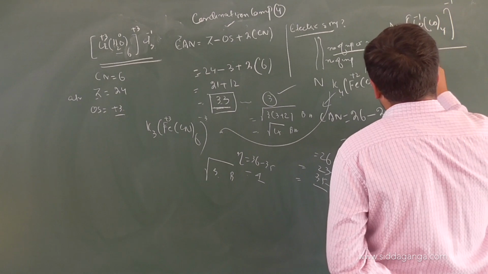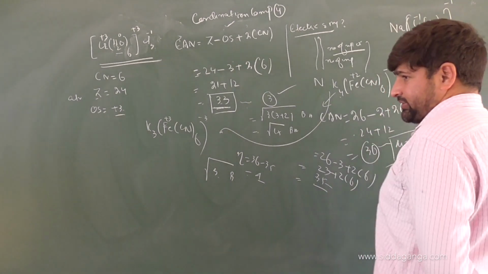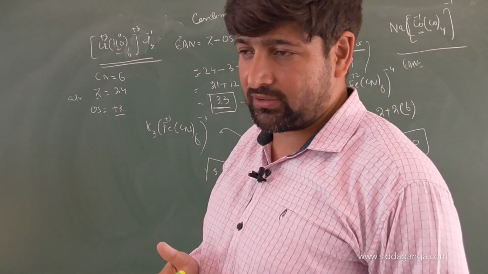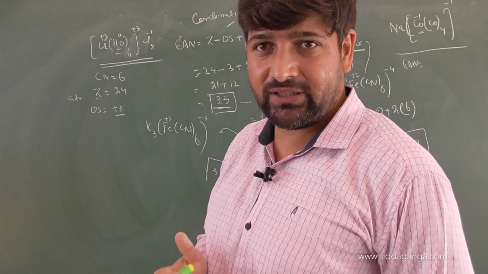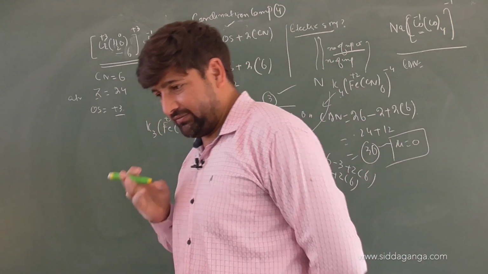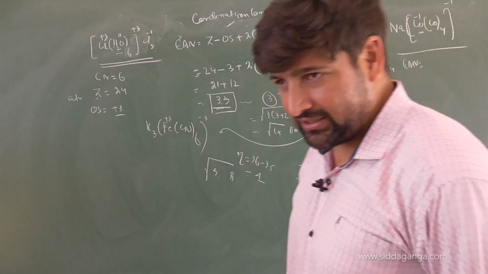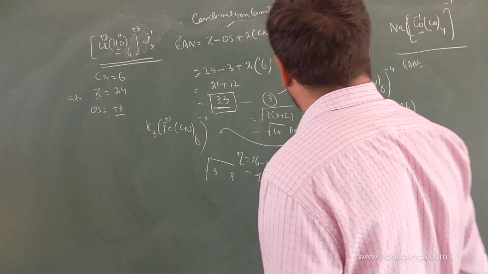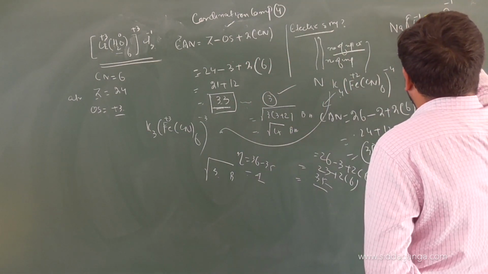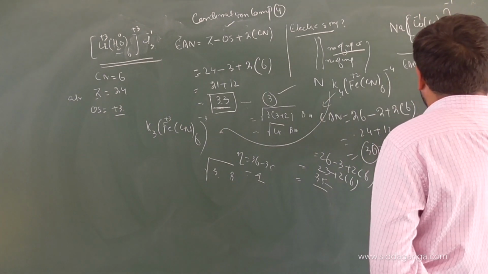So effective atomic number equals to... scandium, titanium, vanadium, chromium, manganese, iron, cobalt, nickel, copper, zinc, right? Cobalt is 27. Very good. Oxidation state, it has gained 1 electron, so it should be +1, and coordination number is 4.